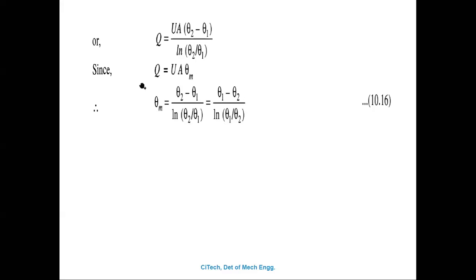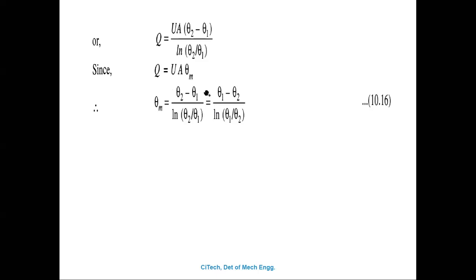If you go to the data handbook, or in the previous slides, the theta M formula in the parallel flow and counter flow will be the same. Then what is the difference here? The theta 1 and theta 2 values will be different because of the counter flow. The formula will be the same.